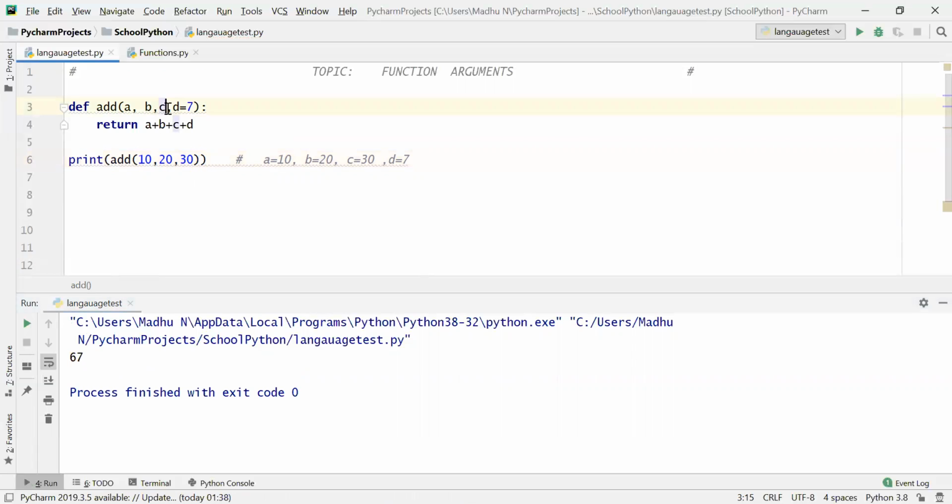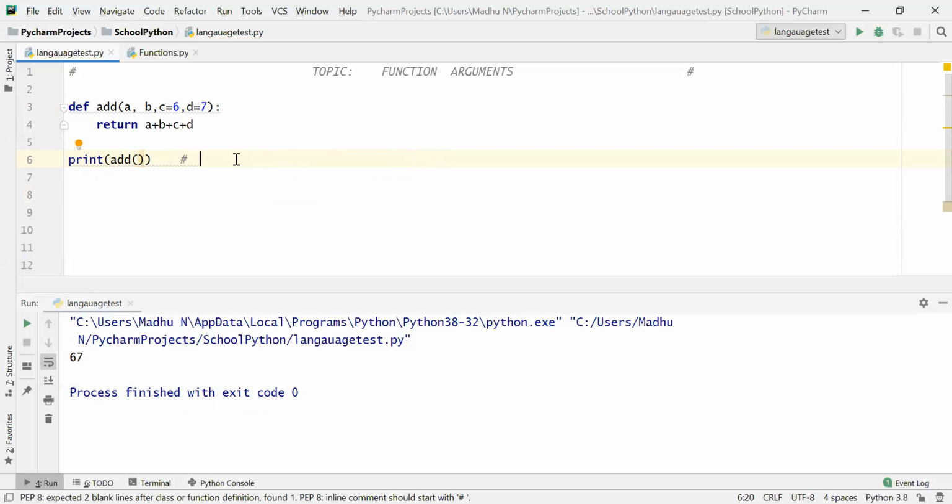Let us say I have default arguments with two values. Let us say c is 6. Now, in this case, if somebody asks output-based questions like this, you can simplify like this.